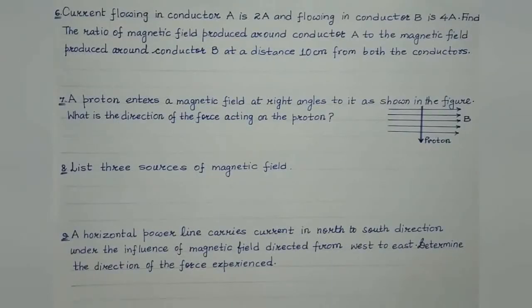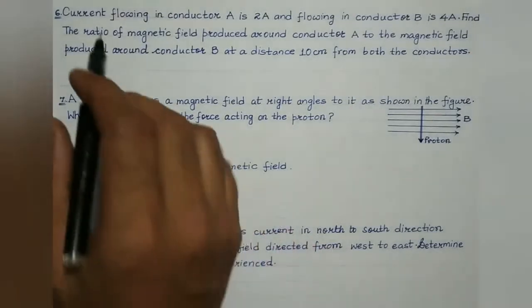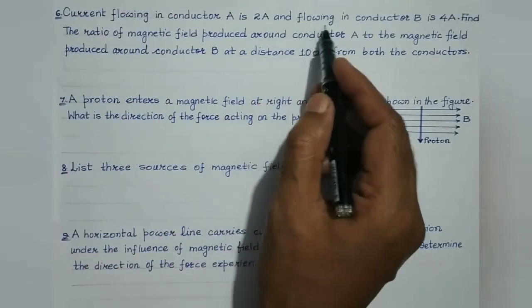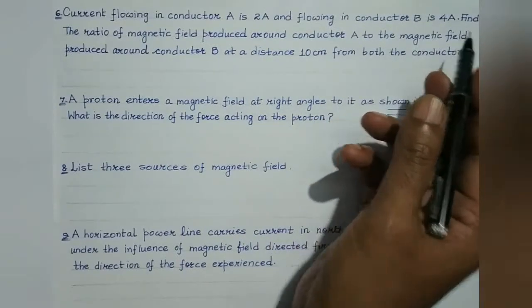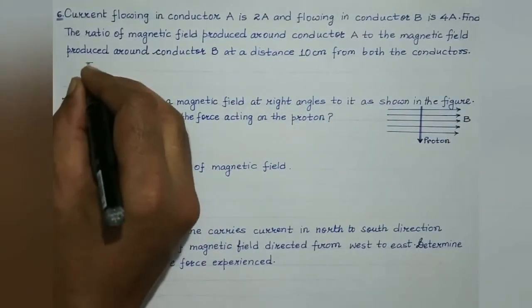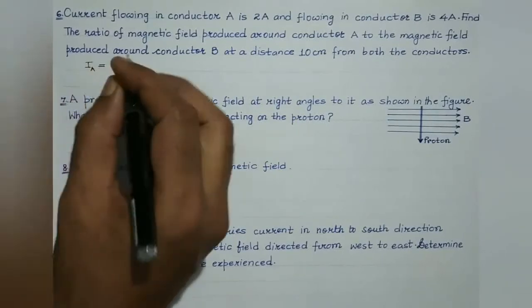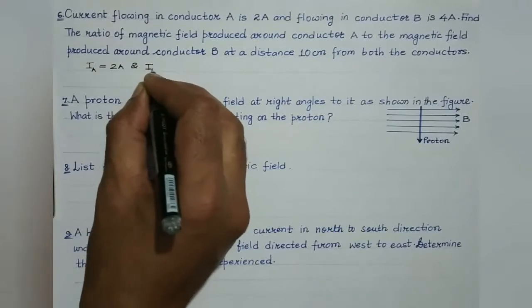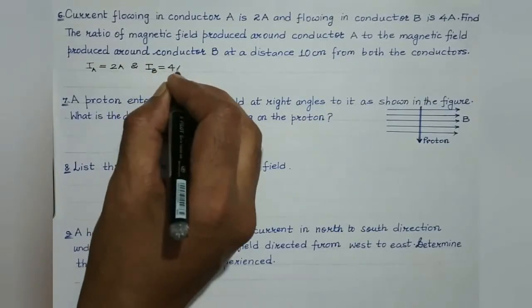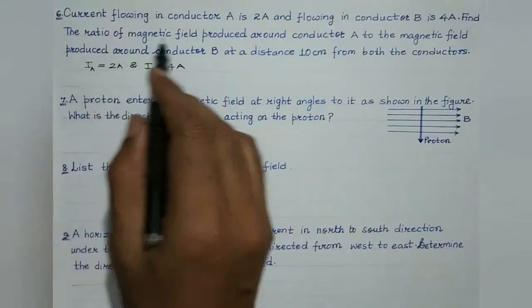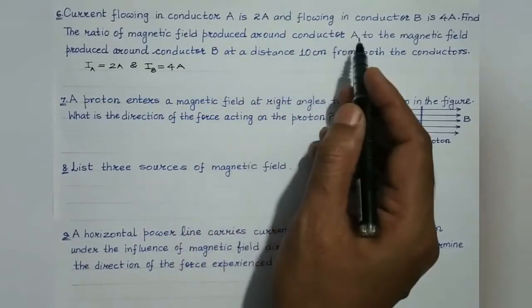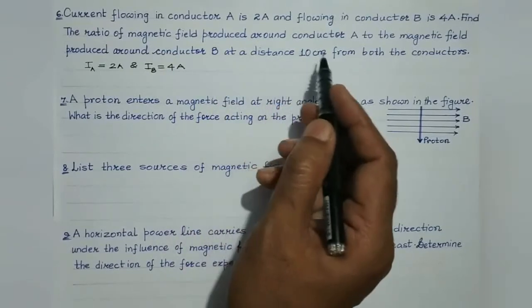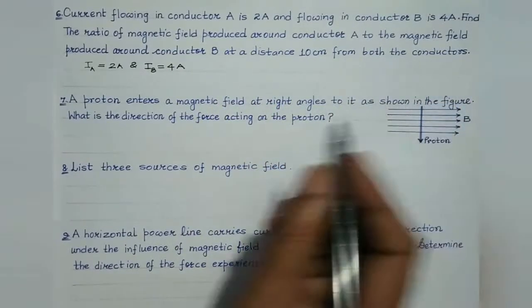Okay, students, now let's discuss question number 6. Current flowing in conductor A is 2 ampere and flowing in conductor B is 4 ampere. Find the ratio of the magnetic field produced around conductor A to the magnetic field produced around conductor B at a distance of 10 cm from both the conductors.